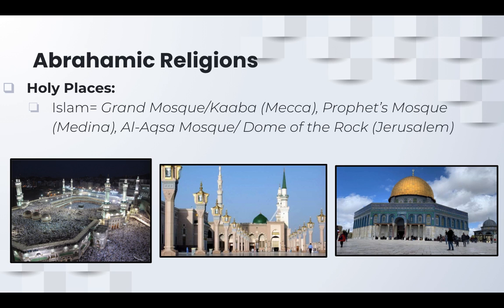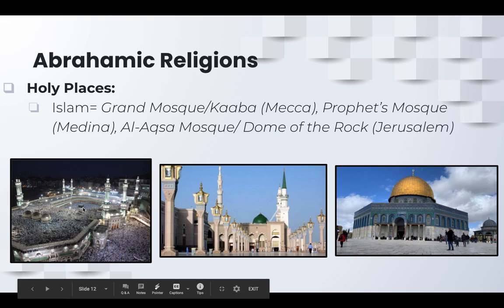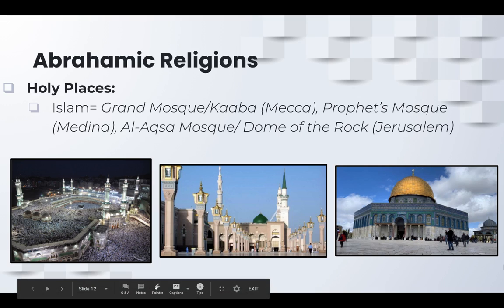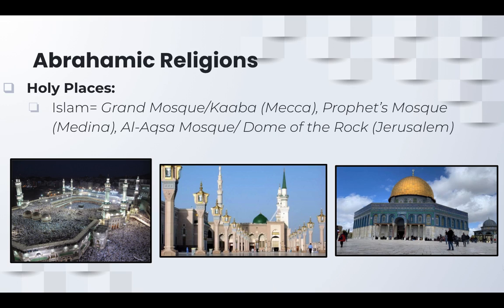In Islam, so there's a few, so the Grand Mosque and the Kaaba is probably the most holy place. So the Kaaba is this black stone. Well, it's like a building over a black stone. And this is where there's a meteorite in there that's supposed to have come from heaven, and every Muslim is supposed to go here at least once in their lifetime. So that starts off what's called the Hajj.